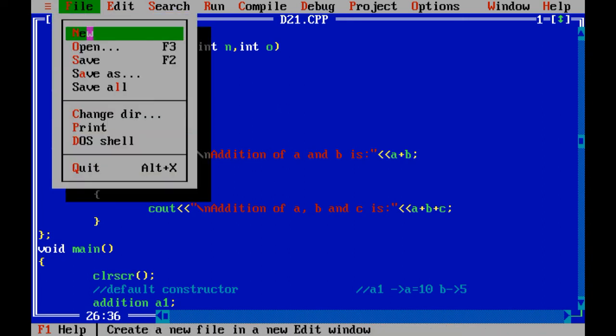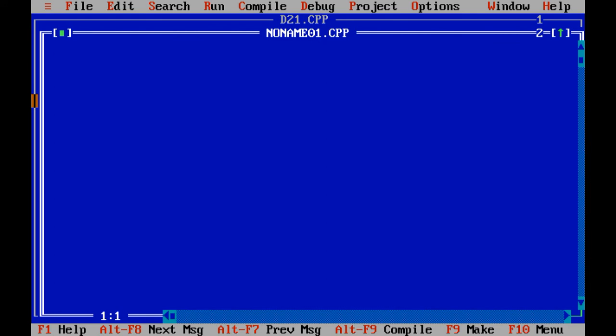Let me take one new file. Create an employee class, enter name, designation and salary using constructor overloading.